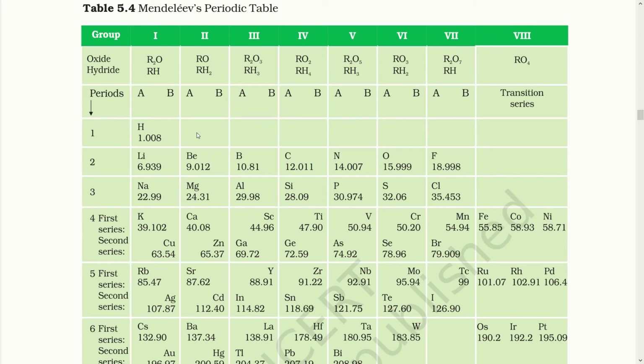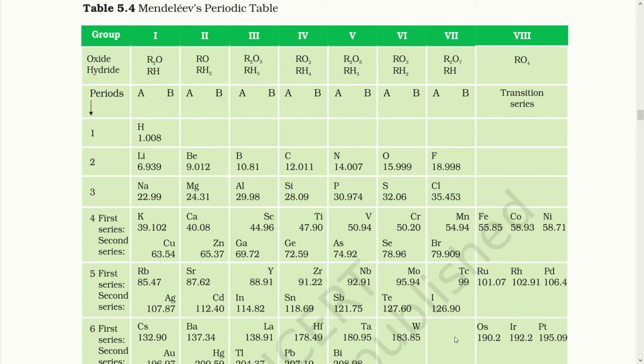So here you can see he kept some empty spaces, as Mendeleev firmly believed that the missing elements existed and were yet to be discovered. He was so confident about the characteristics of these elements that he predicted their properties well in advance. Later on, when the elements were discovered, it was found that the properties predicted by Mendeleev were an almost perfect match.